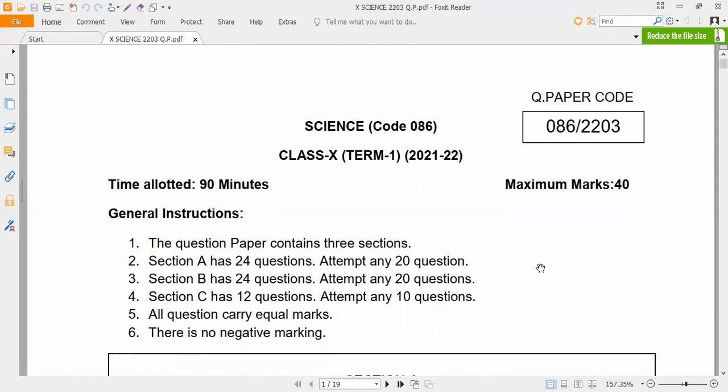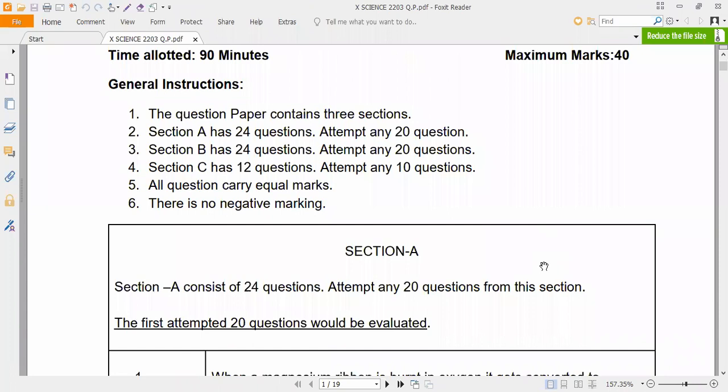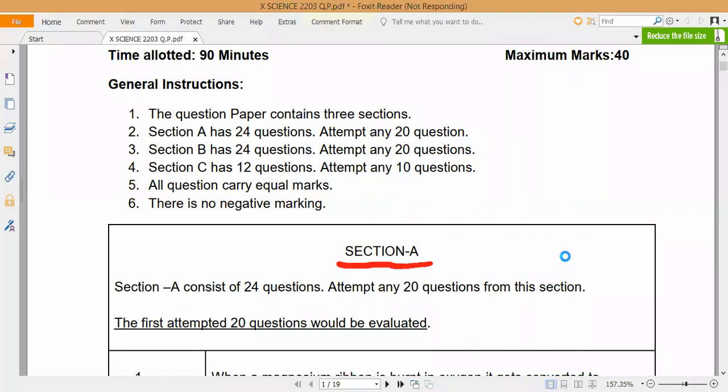Now the total time is, as usual, the same: 90 minutes plus 20 minutes of extra reading time, so totally 110 minutes I used to get. Now let us come to Section A. How many questions do we have to select? In Section A we have to attempt any 20 questions, so out of 24 we have to attempt 20. The first 20 will be evaluated.